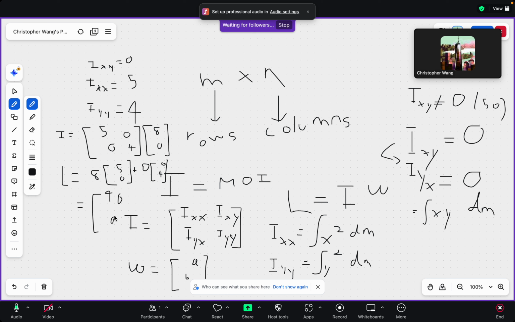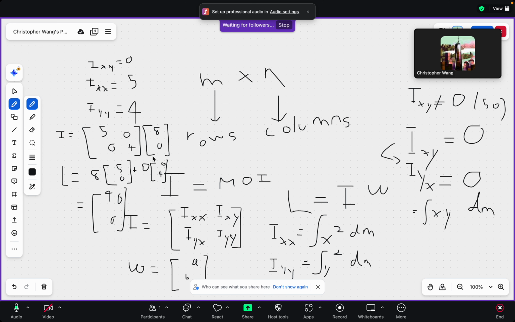So we see here that if there is an angular velocity only along the x component, then there will only be an angular momentum vector quantity only about the x component. The angular velocity component of the y will remain equal to 0.